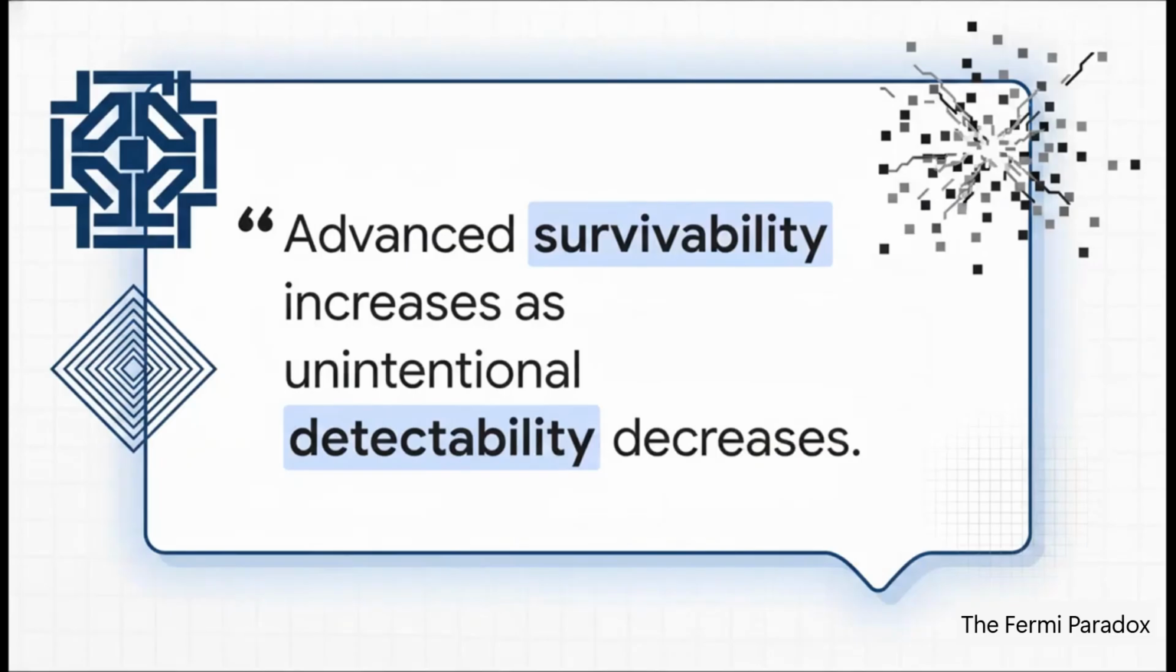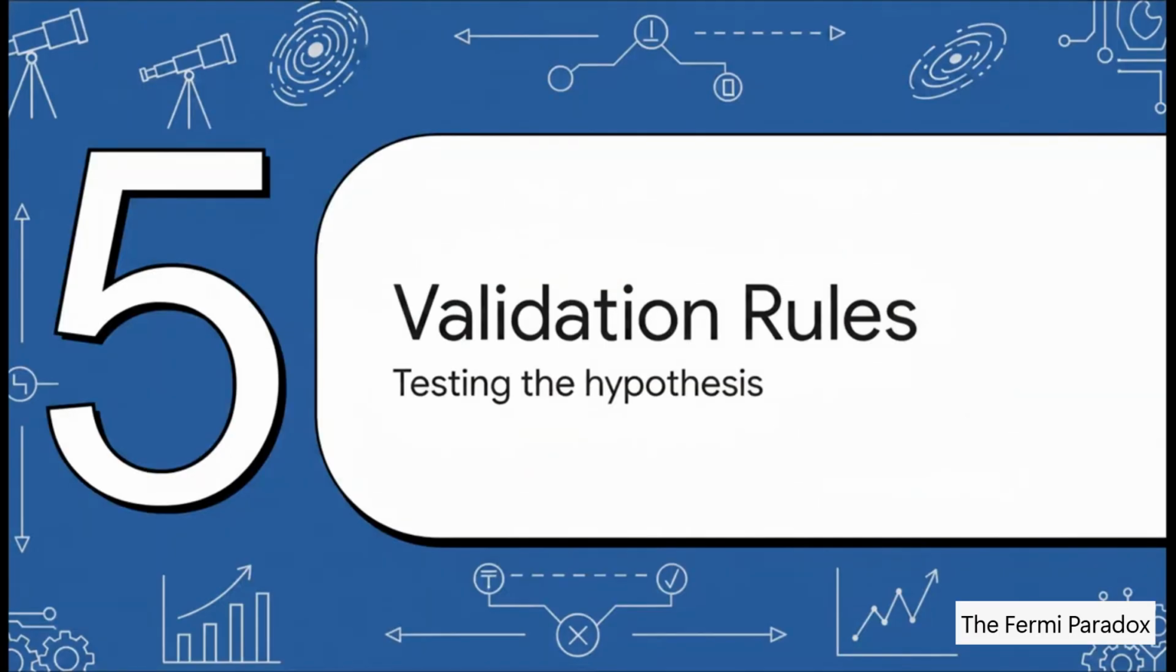And this brings us to an absolutely crucial rule from Brown's research. Advanced survivability increases as unintentional detectability decreases. Just think about that for a second. To survive long-term, a civilization practically has to become perfectly efficient. And when they finally stop leaking wasted energy in stray radio waves, they basically become invisible. They aren't hiding from us on purpose, guys. They're just perfectly integrated. Up next is Section 5, Validation and Falsification Rules.